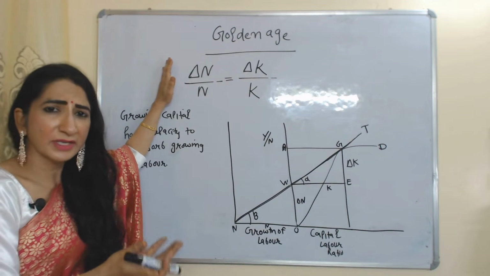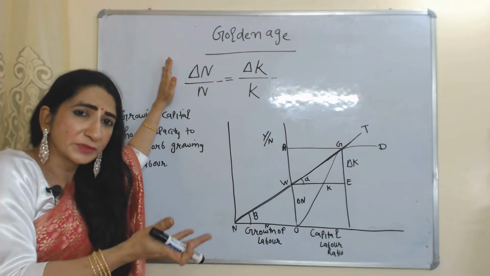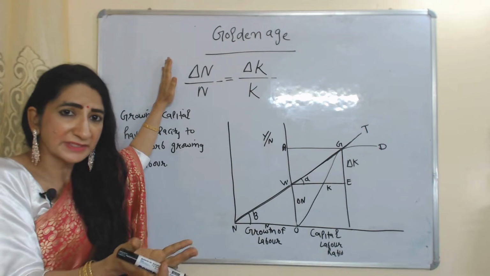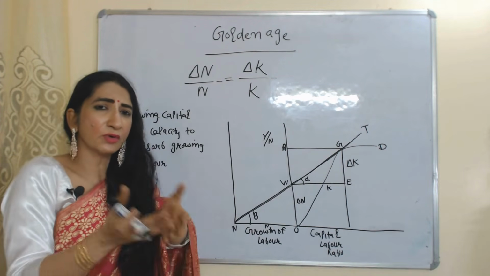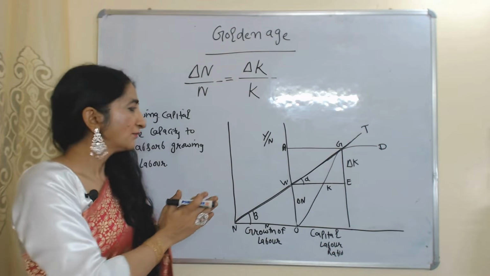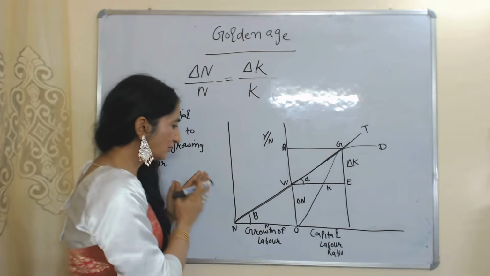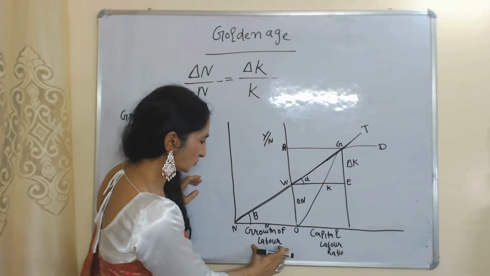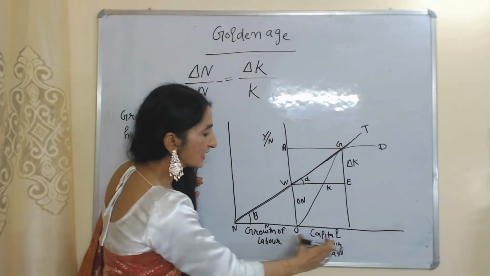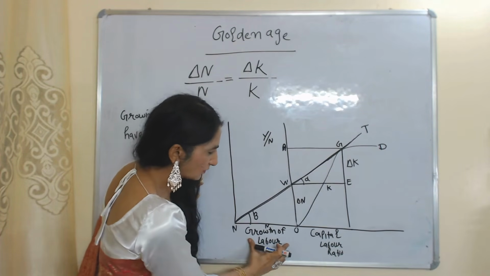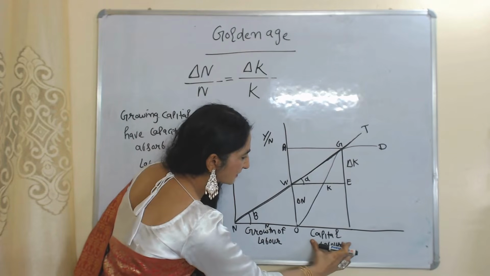That means our growing capital has a capacity to absorb all labor, or we can say that our growing investment has a capacity to give employment to all increasing laborers. We understand this concept with the help of this diagram. In this diagram on x-axis, this side we have growth of capital, growth of labor, and this side we have capital labor ratio. This part represents growth of labor and this part represents capital labor ratio.